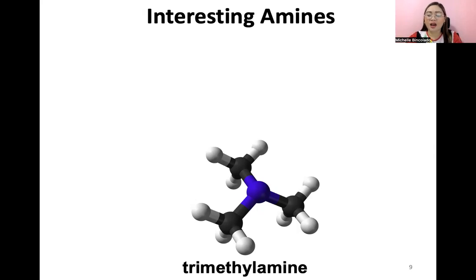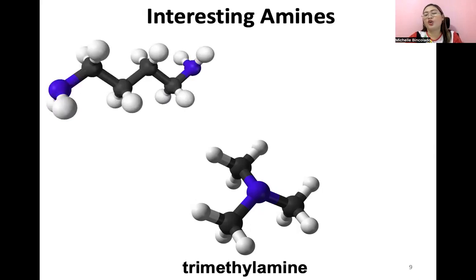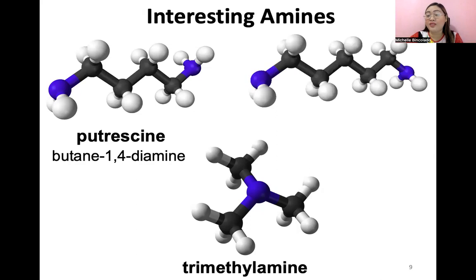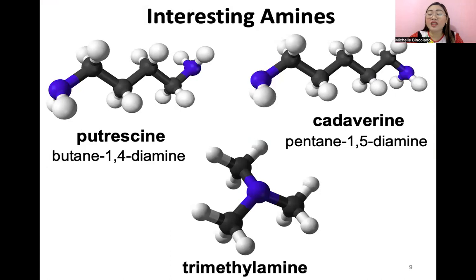Also, guys, present in rotting fish are the next amines that I will show you. Let's name it. So it has 1, 2, 3, 4 carbons. It is a diamine, guys, because both terminal carbons have an amino group. So this amine is derived from butane. The name is butane-1,4-diamine. It has a common name, guys: putrescine. Okay, another diamine here has 1, 2, 3, 4, 5 carbons: pentane-1,5-diamine, aka cadaverine.